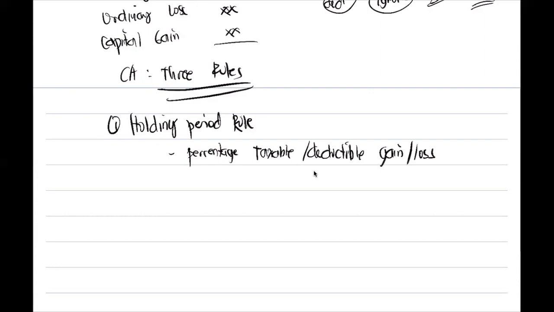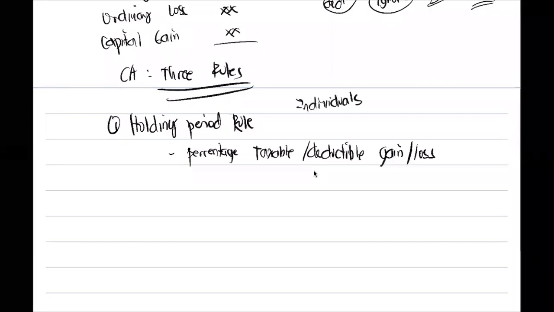This holding period rule is applicable to individuals, but not to corporation. Okay?